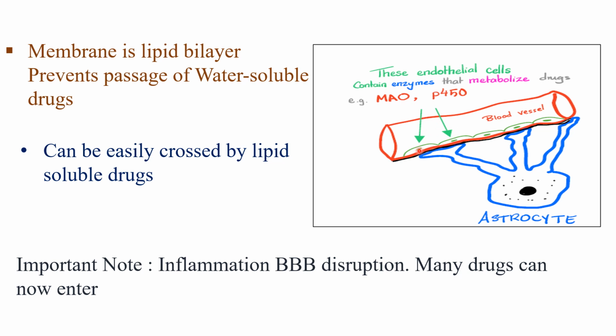So in the blood brain barrier, endothelial cells secrete MAO enzymes, like monoamine oxidase enzymes. These endothelial cells metabolize the drug. Okay.